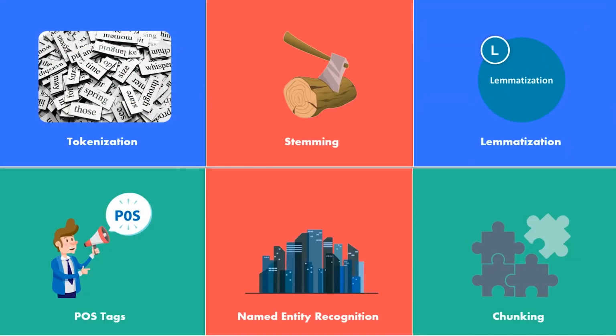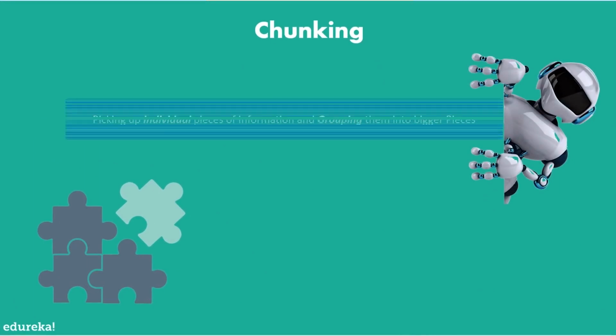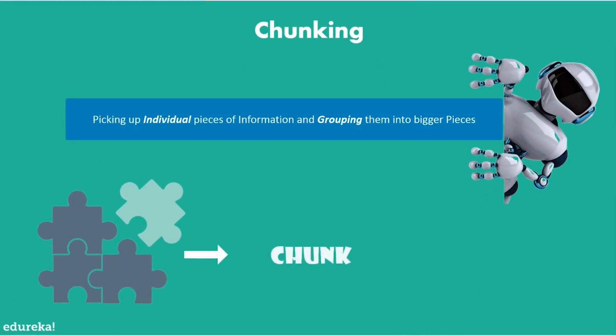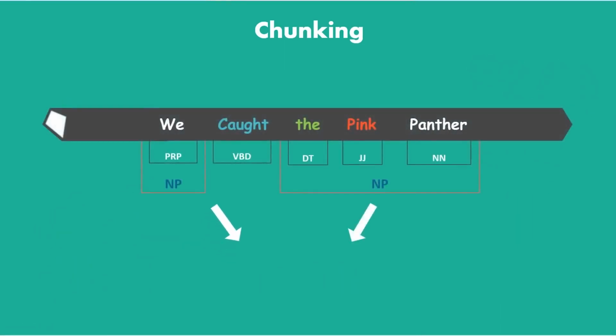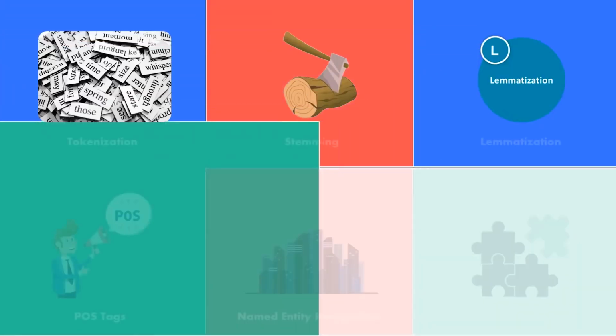Finally, once you have completed all the previous steps, you can begin chunking. Chunking is basically taking individual pieces of information and grouping them into chunks of information. As you can see from the example, the Pink Panther has been allocated into one chunk, which is a noun phrase. It's made up of an adjective, a noun, and the determiner, which gives the core meaning to the sentence. Now this will help in classifying what are the important parts of a sentence and getting an insight into what they mean in the documents that we want to process.